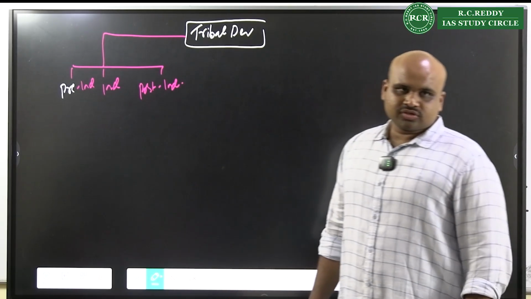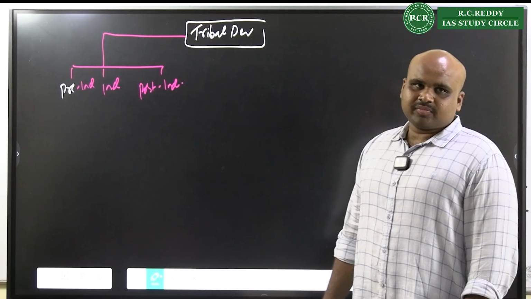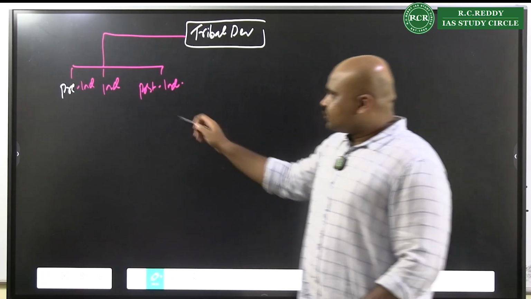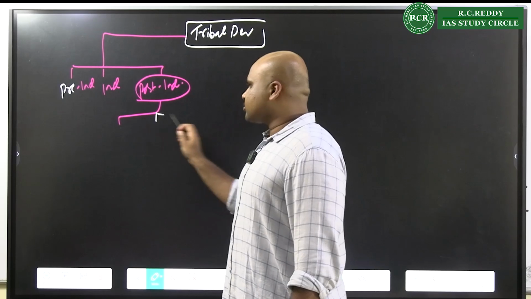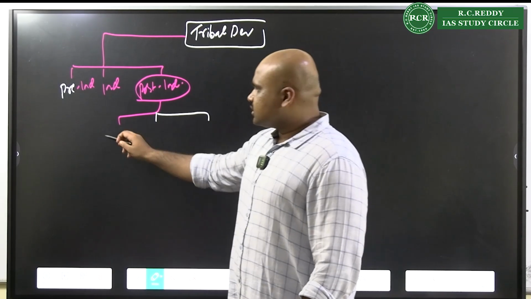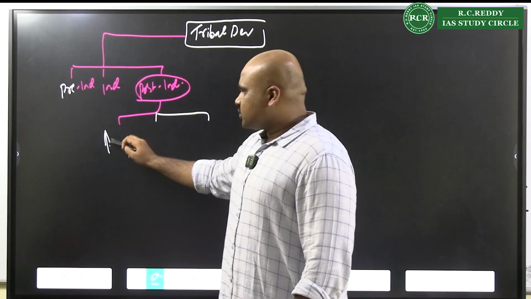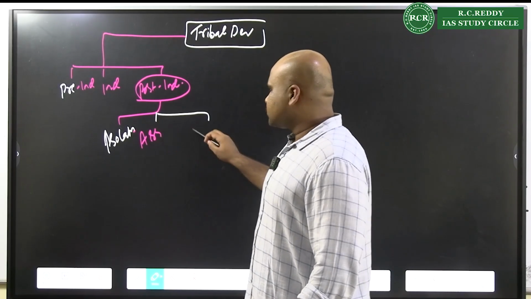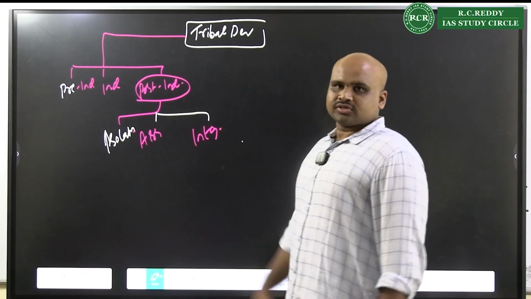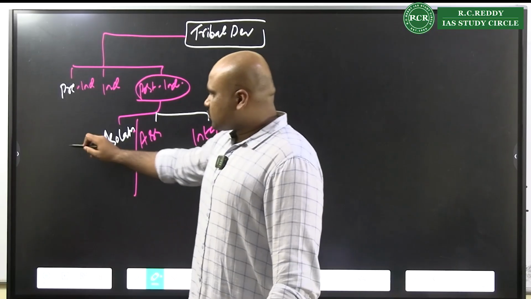This is one approach with respect to tribal development. And within post-independence only, we can talk about three kinds of approaches. What is that? Isolation approach, assimilation approach, integration approach.